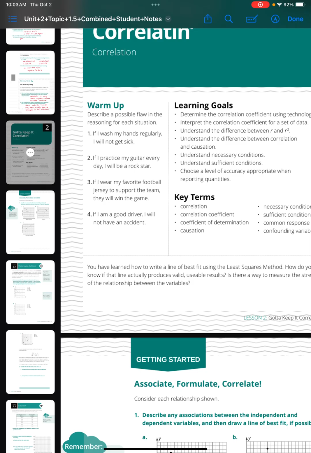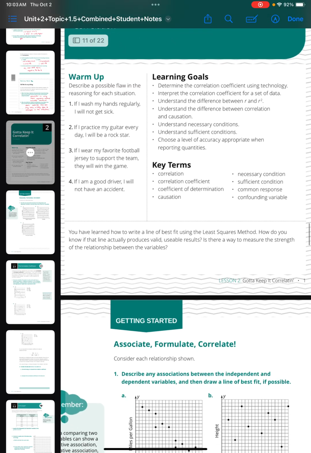And then the fourth one, if I'm a good driver, I will not have an accident. Again, I wish that was the case, but unfortunately, even good drivers get into accidents. Sometimes they cause them, and then, of course, there's the chance you could have an accident caused by someone else.